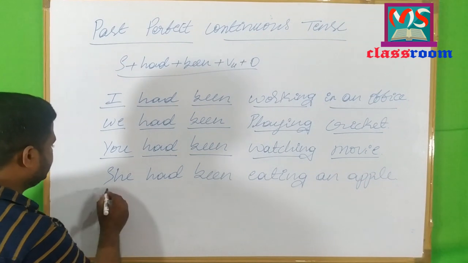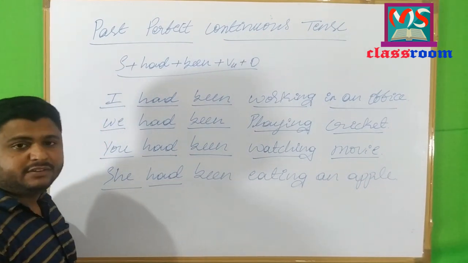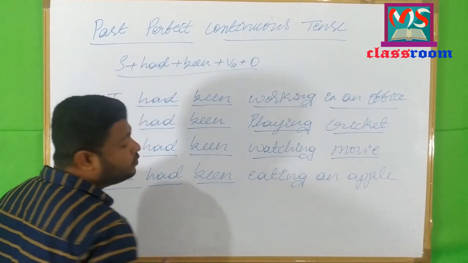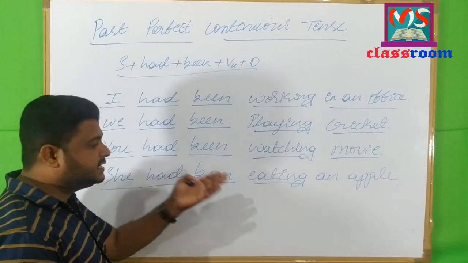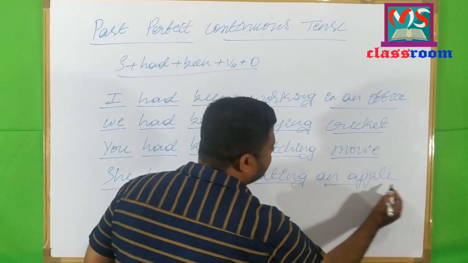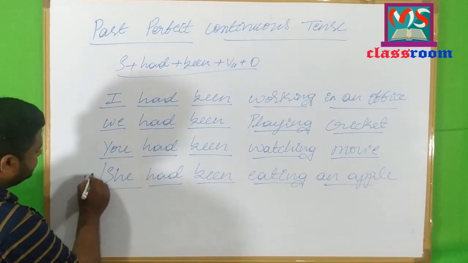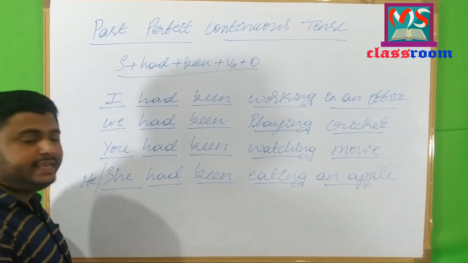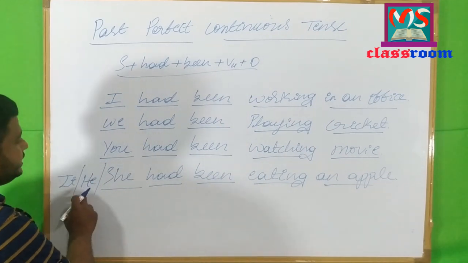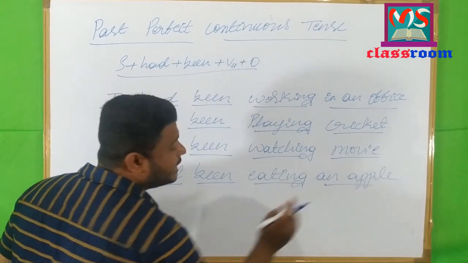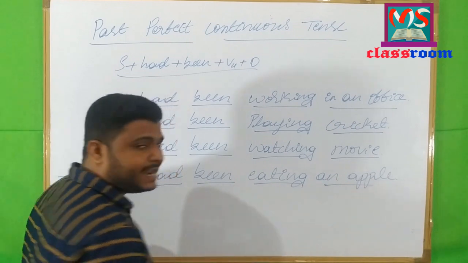Look here. Third person singular she, past tense form of the have auxiliary had, one more helping verb, that is been, and the main verb in ing form or present participle form of the main verb eating. An apple is the object. You can also use third person singular he and it. He had been eating an apple or it had been eating an apple.